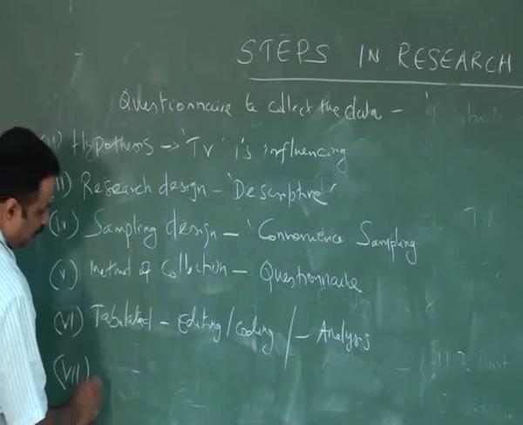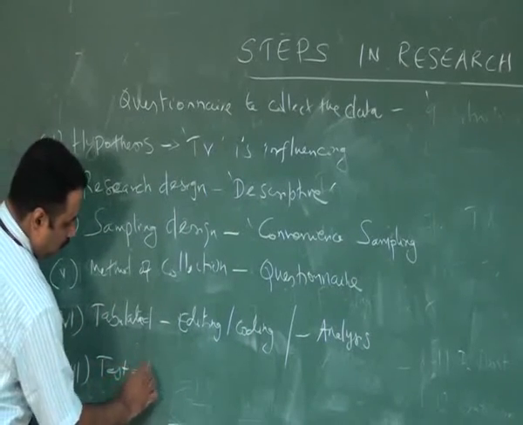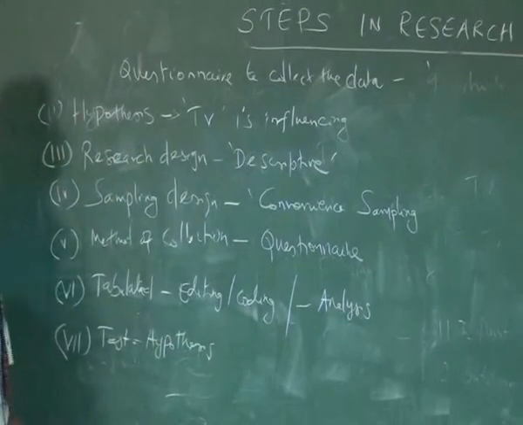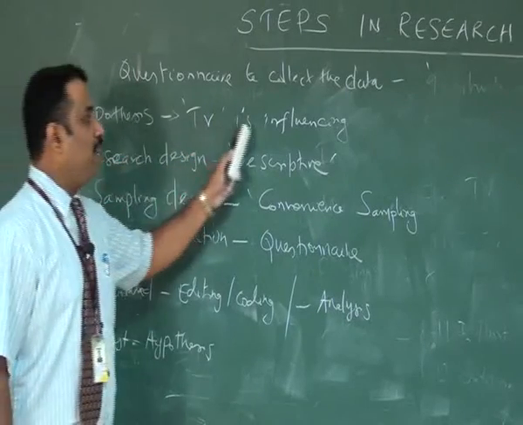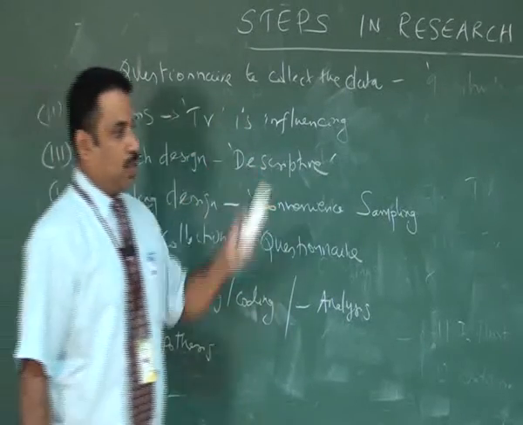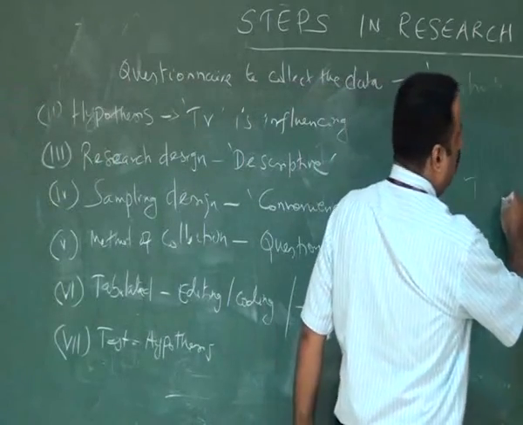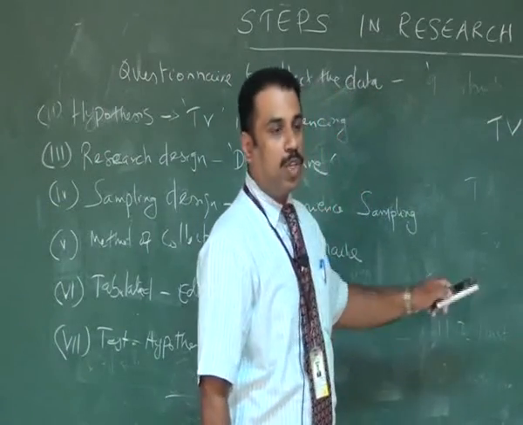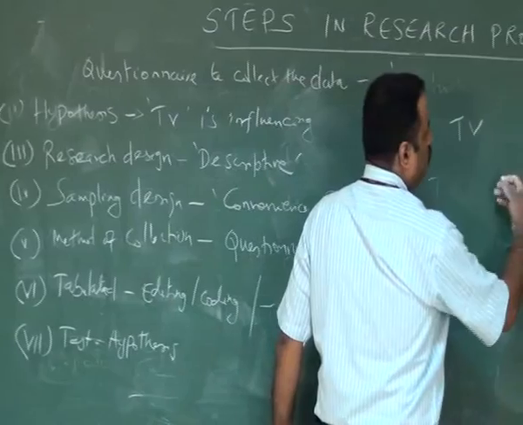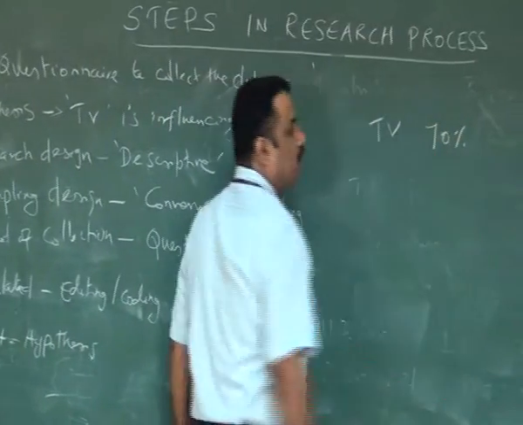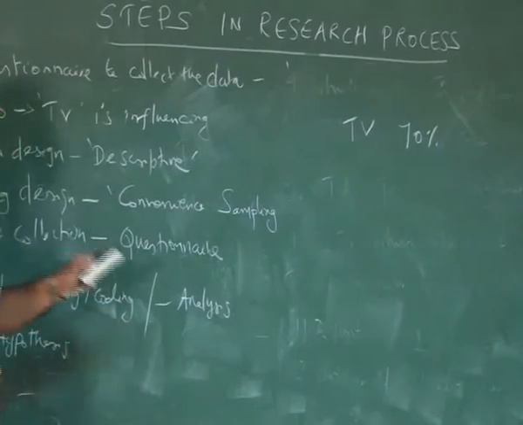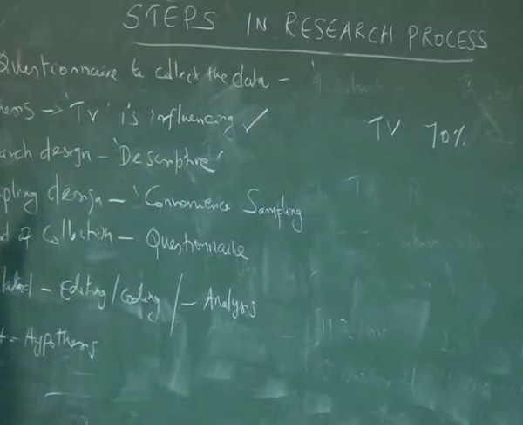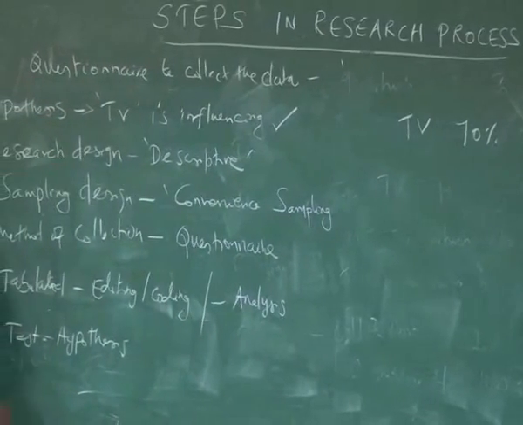Now I am going to test my hypothesis. My assumption is that TV is influencing. From the questionnaire, I want to cross check how many of the respondents say TV media or TV media's advertisement is influencing. We assume if 70% of the respondents accept TV as the influencing media, then my hypothesis is proved. So this way we can go further.